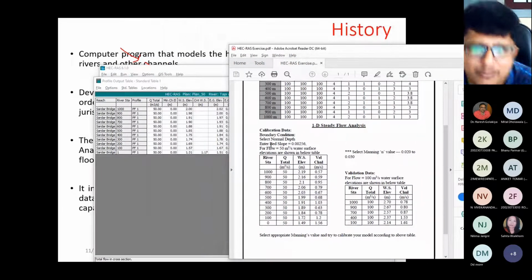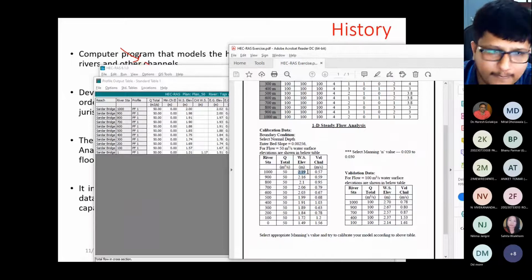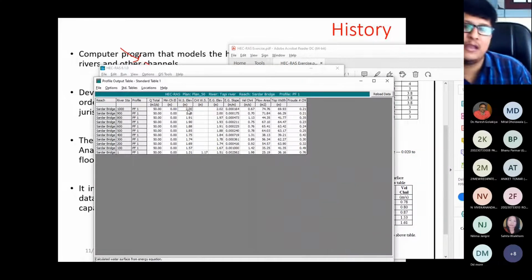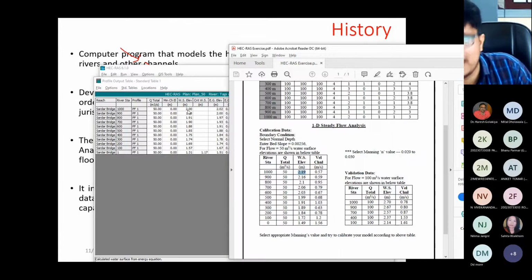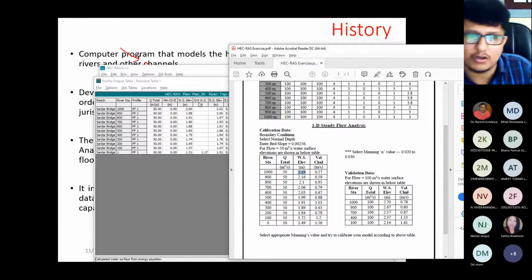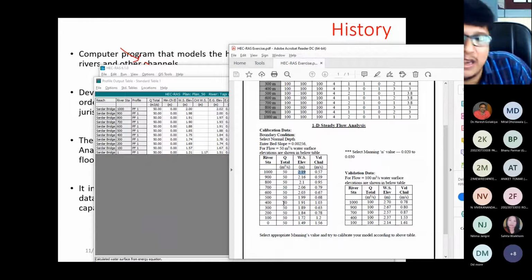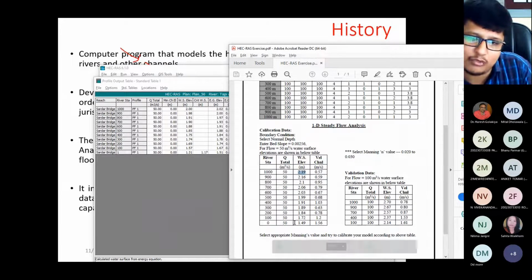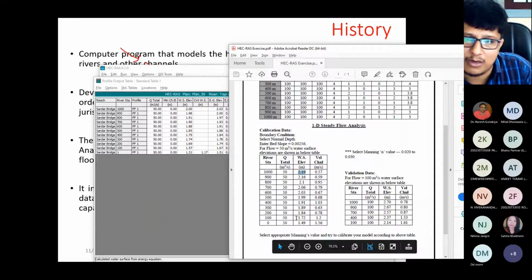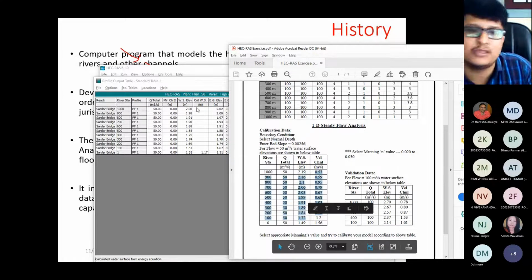Right, now here you can see water surface elevation 2.19, and here you can see 2. It means that the value of Manning's N which I took is not proper for this analysis. Right, you can see the values 2.0, 1.98, 1.91. So none of the values is the same. Right, so this is your calibration work. Whatever work you have done is called calibration. Now you need to check the validation. These are the observed values which you have in your hand, right? But you didn't get this output in the software.